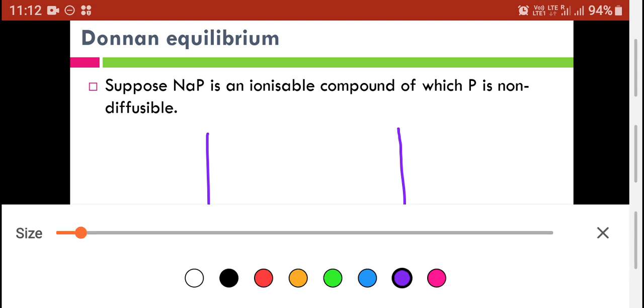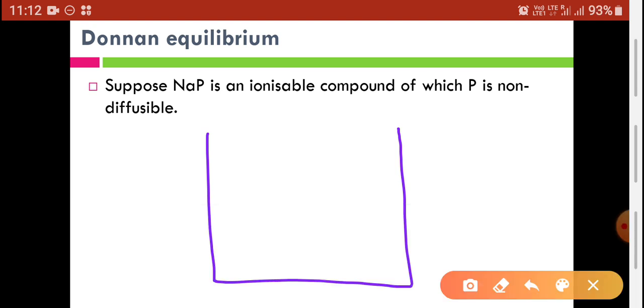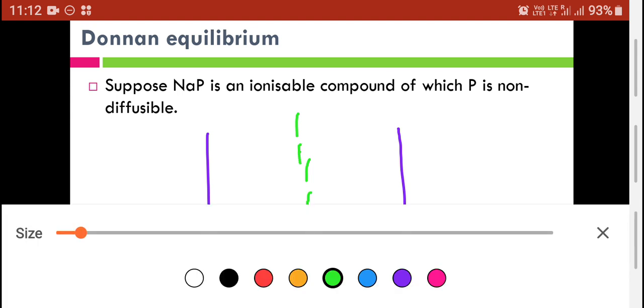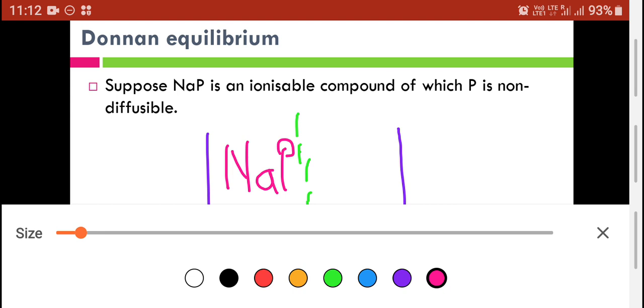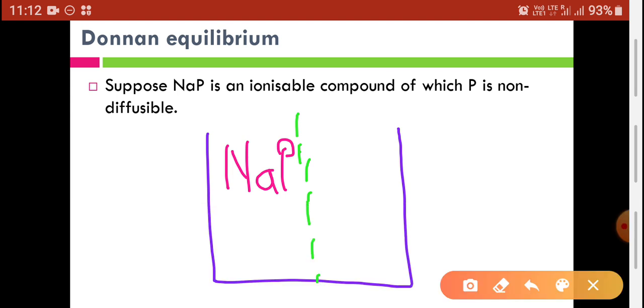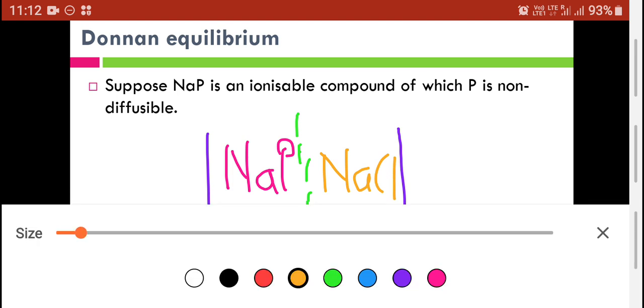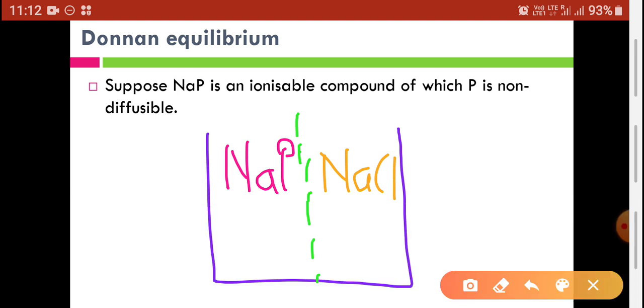Let us take that example again. Suppose this is a container having a semi-permeable membrane in the center, and this membrane separates two solutions. On one side there is sodium phosphate and on the other side there is sodium chloride. Sodium phosphate is an ionizable compound, and out of this, P, that means phosphate, is non-diffusible.